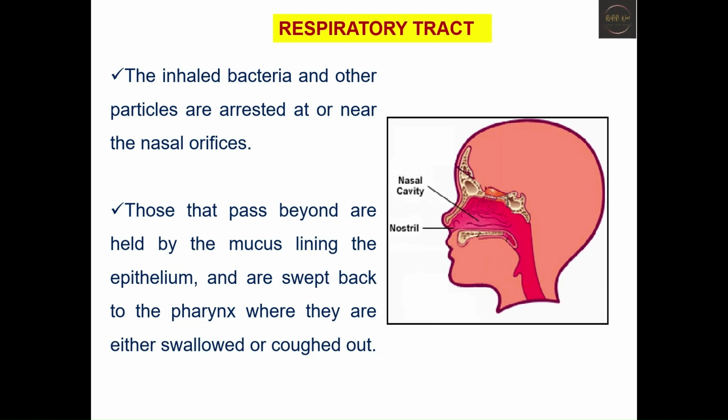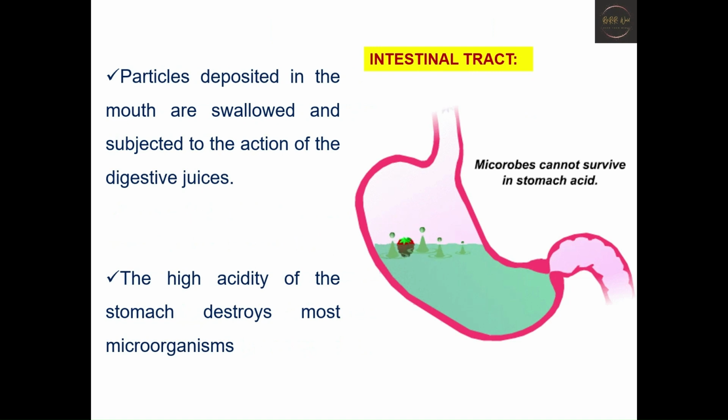Next, coming to the intestinal tract. The food we eat can affect the diversity and composition of bacteria in the gut, which in turn can affect the immune cells. Particles which are deposited in the mouth are swallowed and subjected to the action of the digestive juices. The high acidity of the stomach can destroy most of the microorganisms. Hence, a healthy gut microbiome tends to include a wide range of different bacteria, and it is vital for a healthy immune system. It plays an important role in regulating your immune system so it responds to all types of injury and infections.